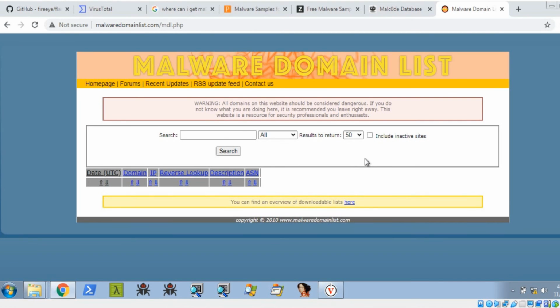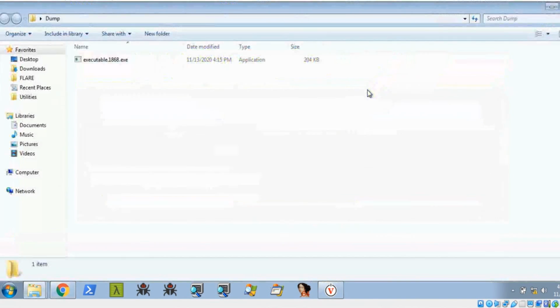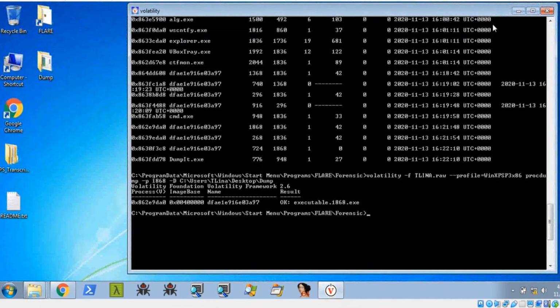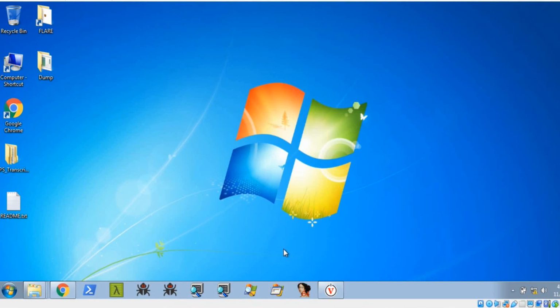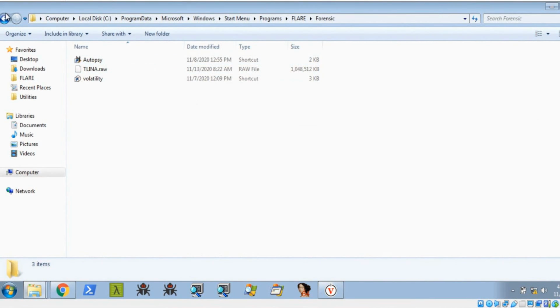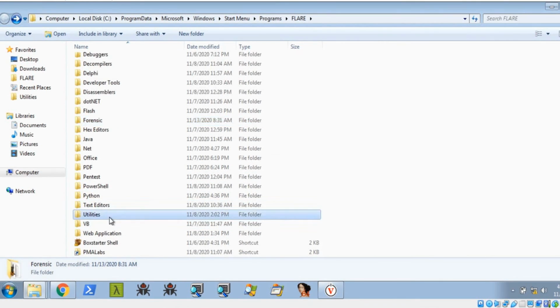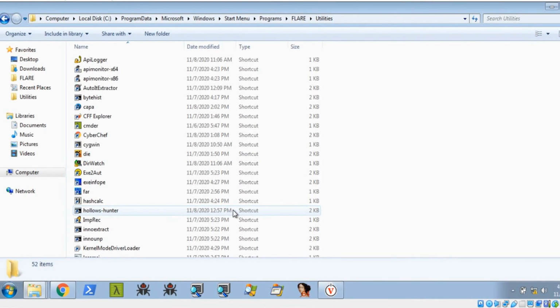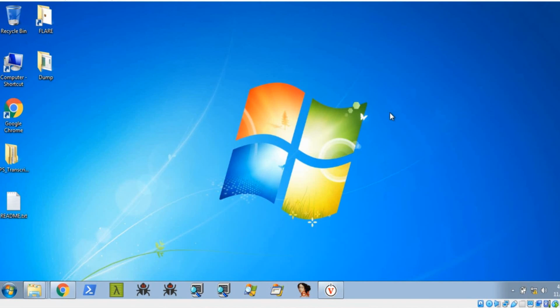So guys, this is how to do malware analysis using the volatility tool. You can use other forensics tools also, like Autopsy and Wireshark. You can use all these tools to do other malware analysis. So thank you guys. I hope you can do it now. You can do malware analysis. I hope this video is a success. Do your own malware analysis.